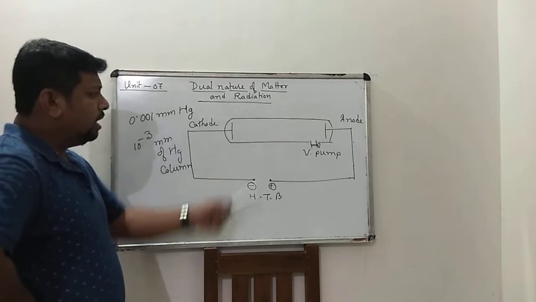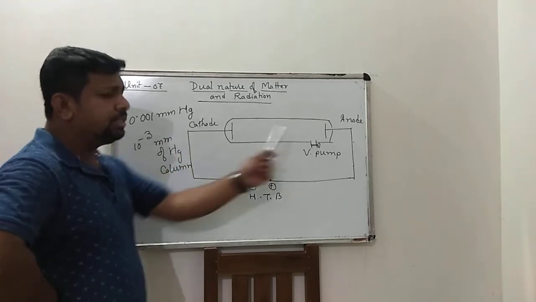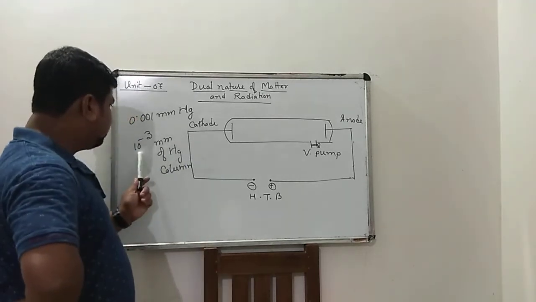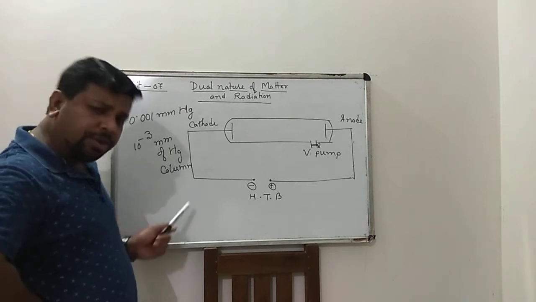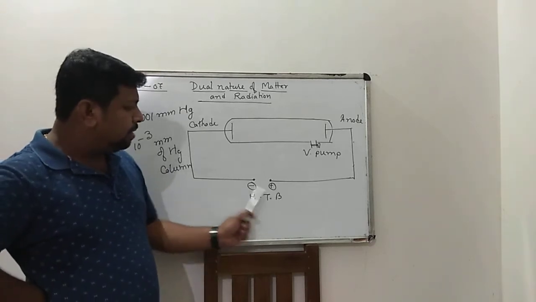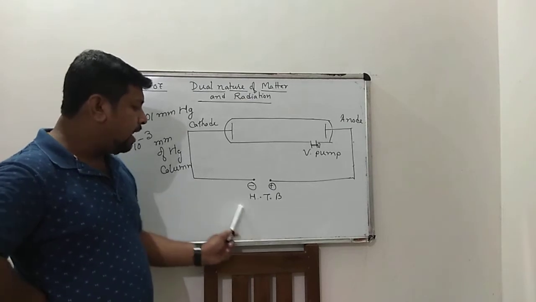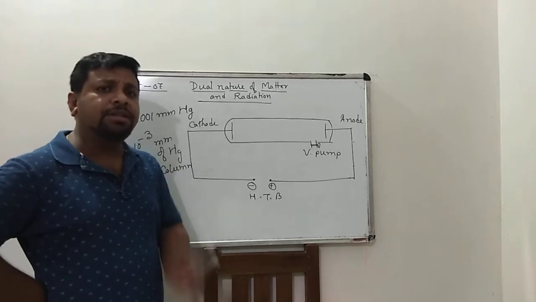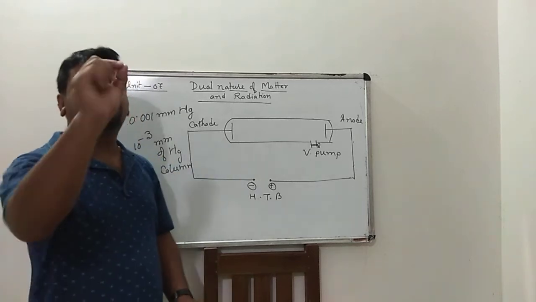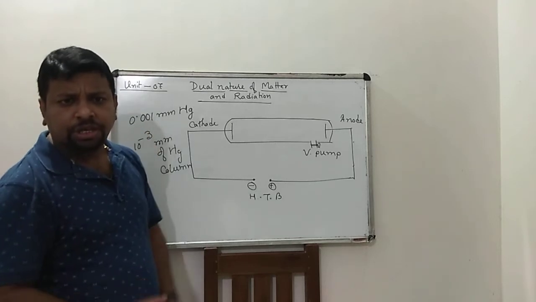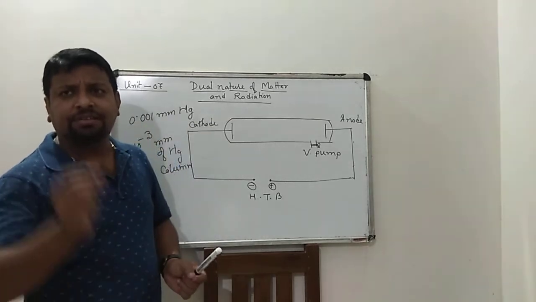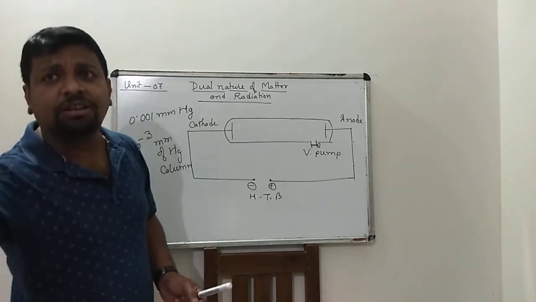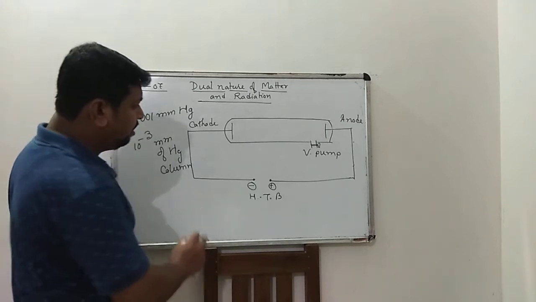So what is a cathode ray? When electric current is passing through a gaseous medium at low pressure, that means 10 to the power minus 3 millimeter of mercury column, due to the presence of a high tension battery in between cathode and anode, then a ray is emitted from cathode to anode. That ray is known as cathode rays. This cathode ray is a negatively charged particle. It is moving in a straight line. Cathode rays are moving in straight line.